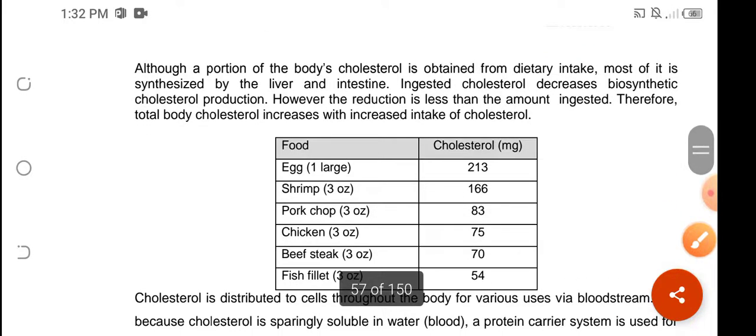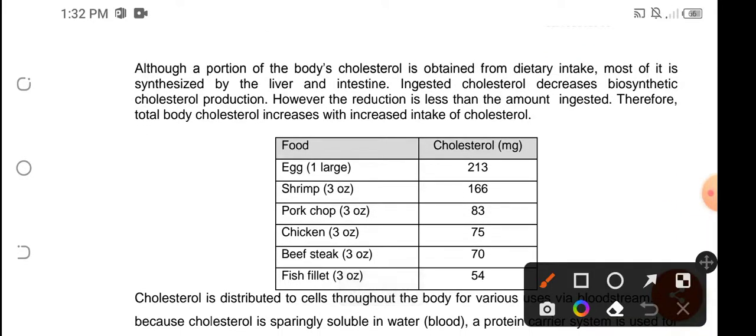Now, we all know that cholesterol could be obtained from our dietary intake, but I want to point out that we could also synthesize cholesterol within ourselves with the help of our liver and our intestine. So, we have biosynthetic cholesterol. When we say biosynthetic within the body, we are producing our own cholesterol.